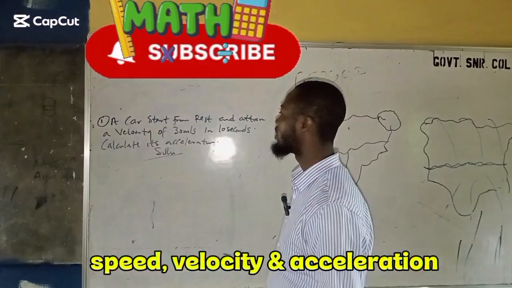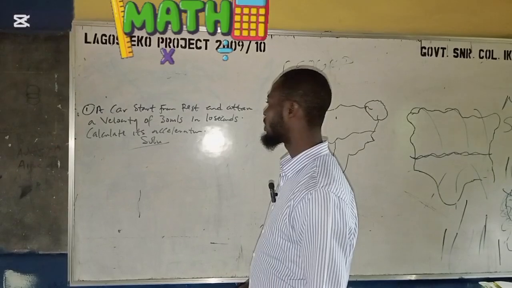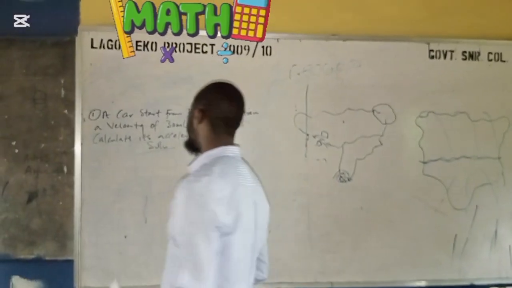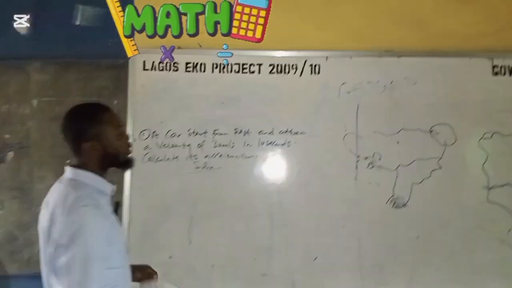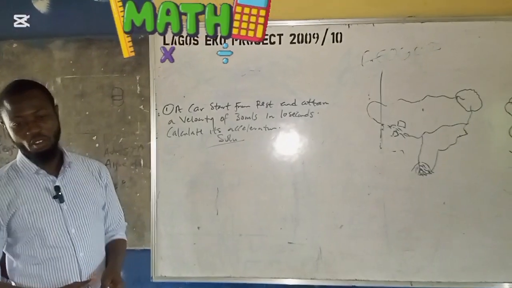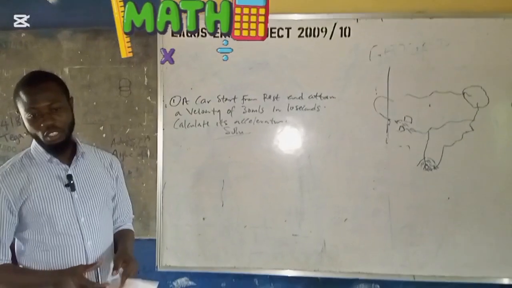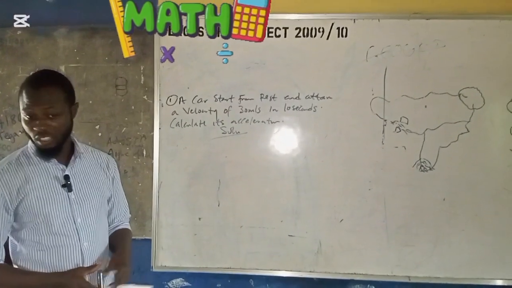Velocity of particles per second. So we are here to calculate the acceleration. Very simple. The equations of motion, I hope you know that in equations of motion you have four formulas. You can tell me, V is equal to what? U plus AT. I hope you know that one.